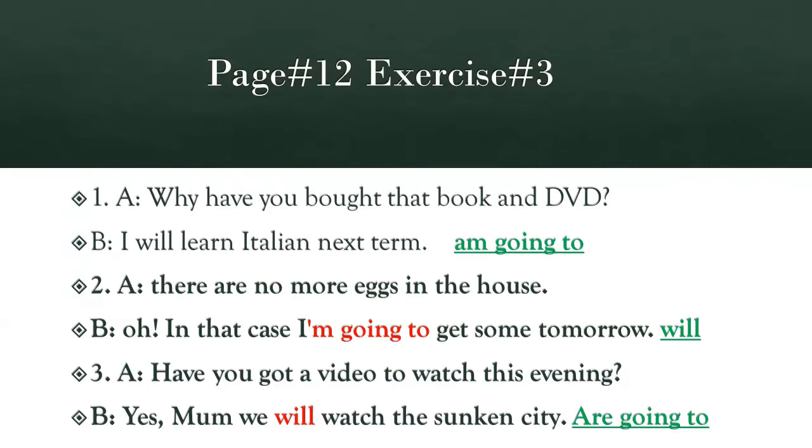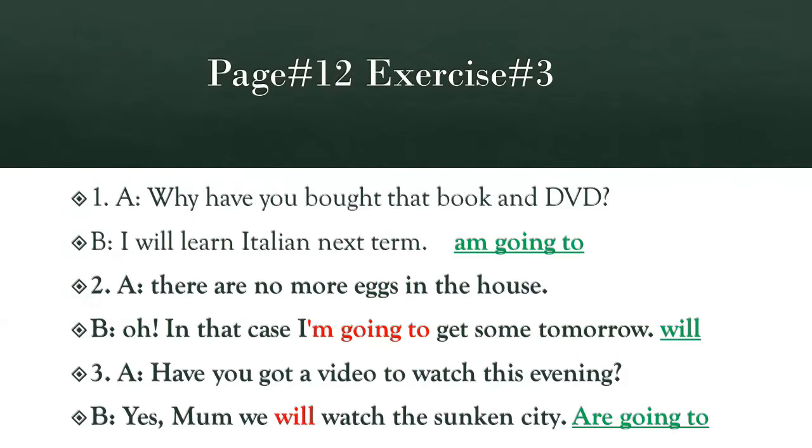You are given a set of dialogues, and in these dialogues there is a problem in the use of going to and will. We will have to find the problem and then solve it. We will read the sentences and find out whether they are talking about future planning or sudden decisions.